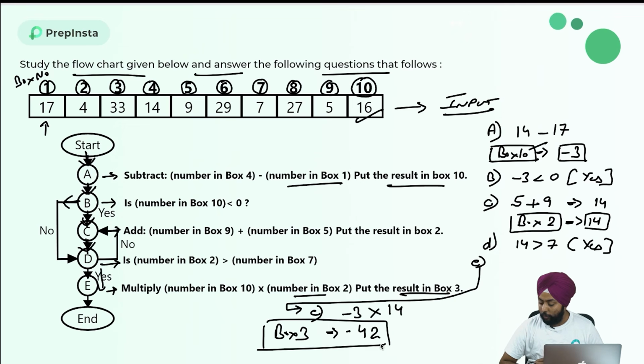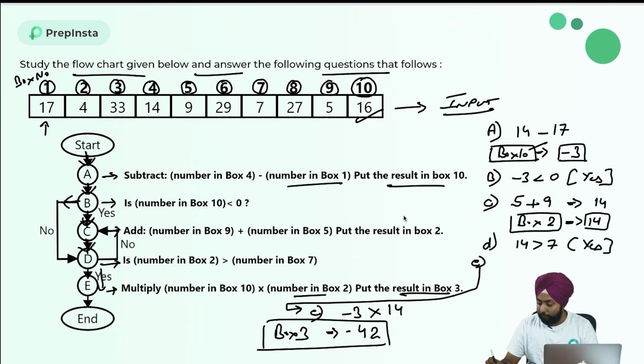Fine. Now this is the order of solving a flowchart. This is how you'll solve. If the condition is yes, I'll move downward. If the condition is no, I'll move this way. So I tried to solve this with a detailed step-by-step approach. I hope this is understood. Now I will be throwing the question to you people. I want you to pause the video, and then you can move forward and let's see what the question is.